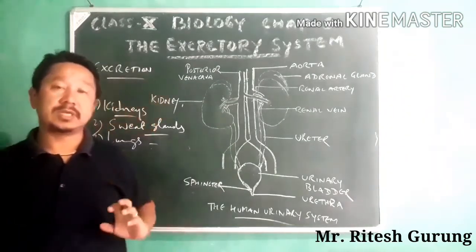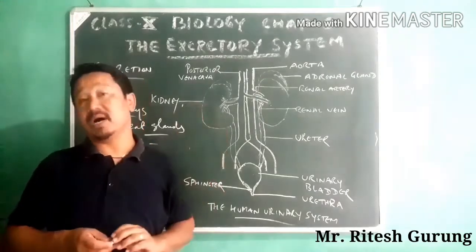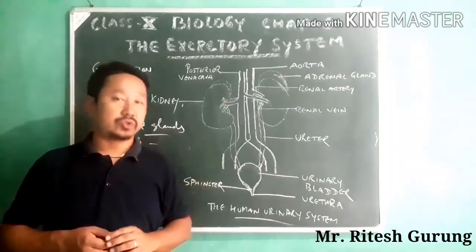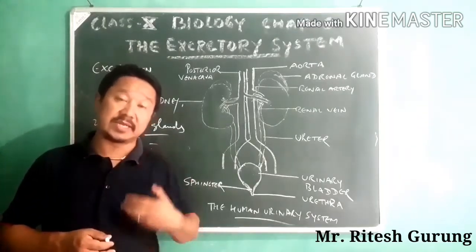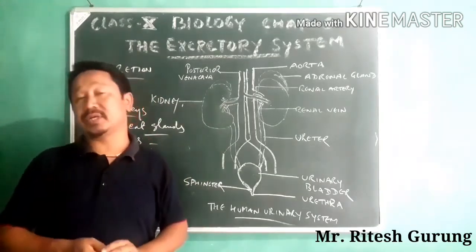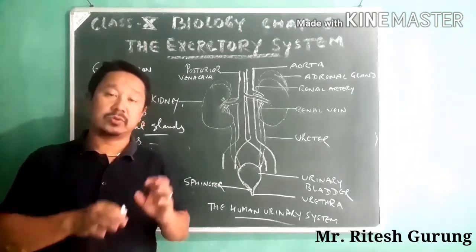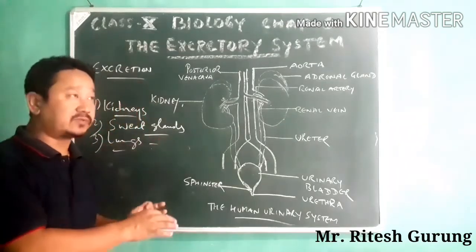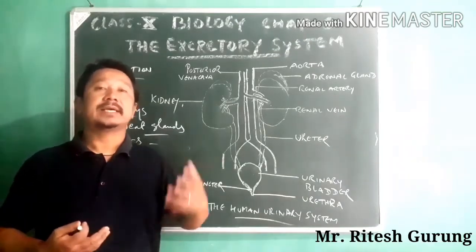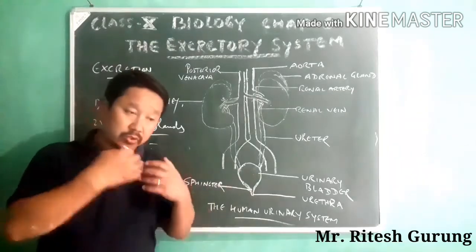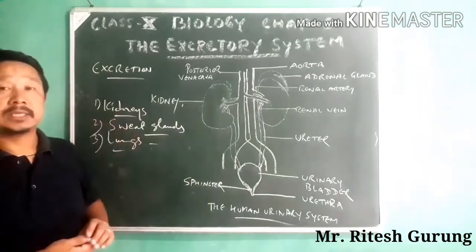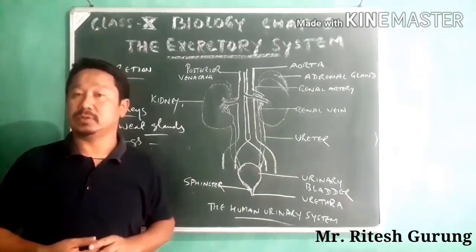Though they are not part of the excretory system, lungs are also involved in eliminating carbon dioxide, which is a part of respiration. Even so, carbon dioxide is a poisonous gas which is very important to throw out. So those are the organs involved in the removal of waste out of the body.